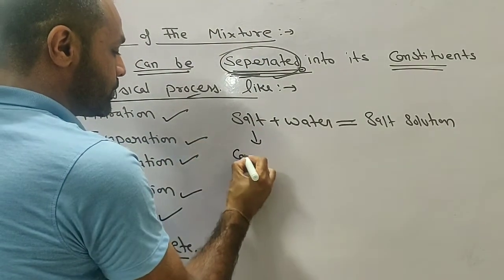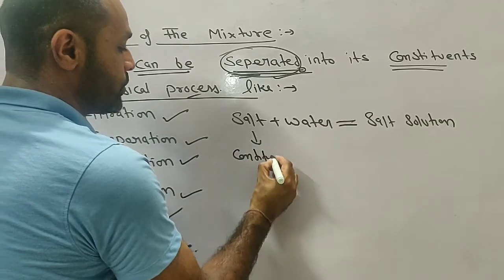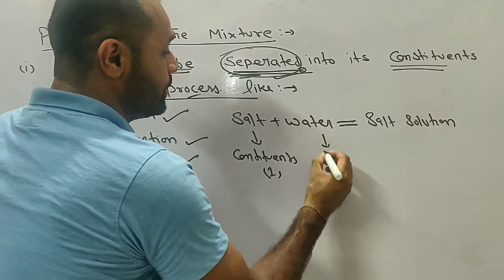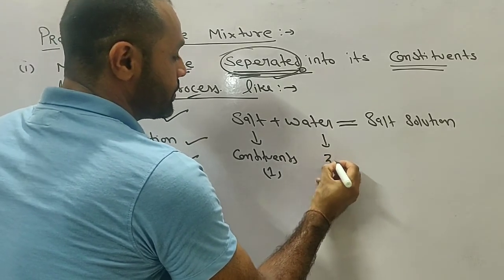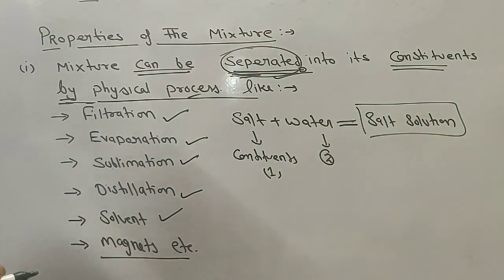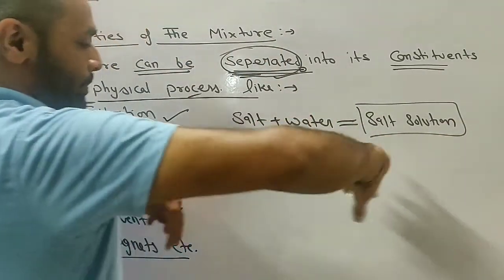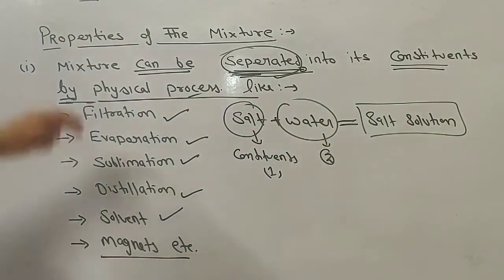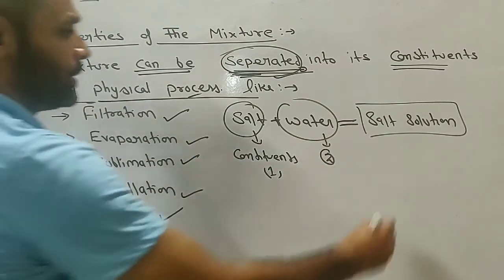These are the constituents: this is the first constituent and this is the second constituent. We have already made a solution called a salt solution, and we want to separate it into salt and water. So these are some physical processes by which we can easily separate it.